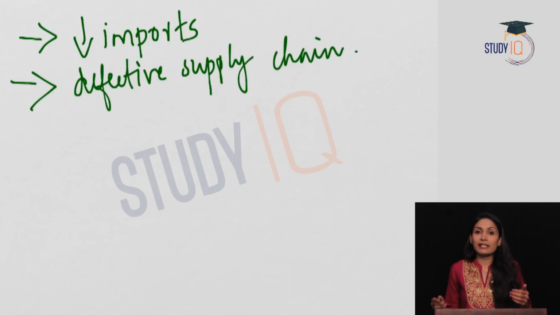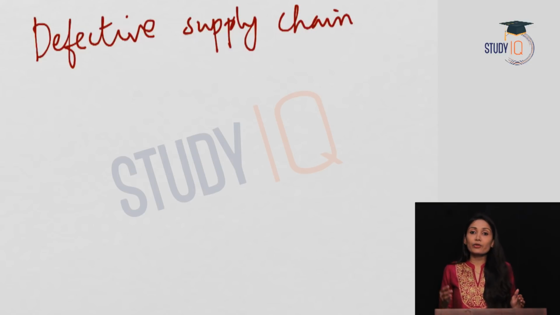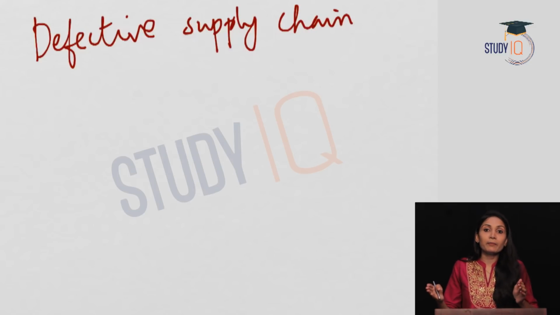So defective supply chain means there is no direct connection between the producers and the consumers. So when the product reaches the consumer, it will be handed over by many people to reach the final consumer.